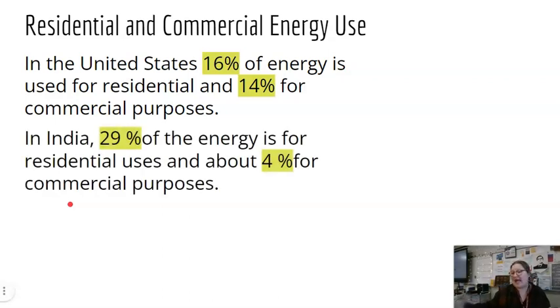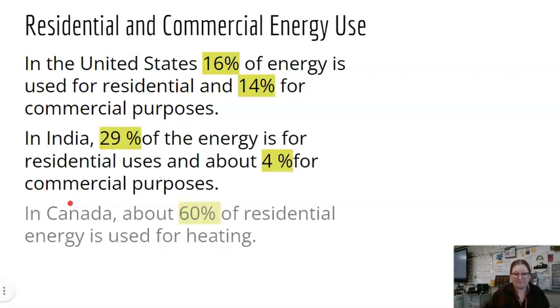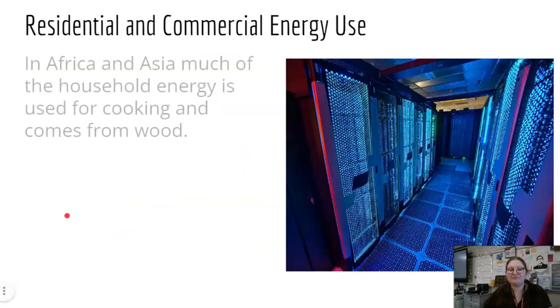All right, in the US, 16% of the energy is used for residential and 14% is for commercial. In India, 29% of energy is for residential and 4% is for commercial. And in Canada, 60% of residential energy is used for heating. That's part of the reason why Canada, on that graph we looked at before, had a much higher energy use. They need to warm their homes more than a lot of people in the US do, because it tends to be a little bit colder up there.